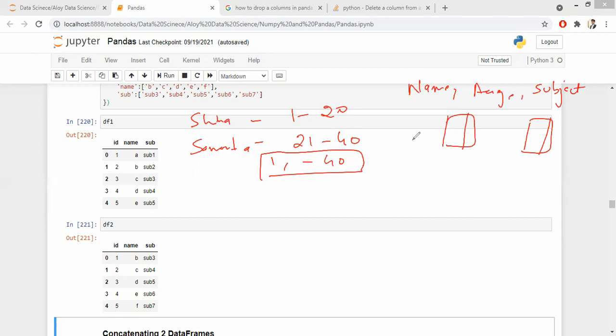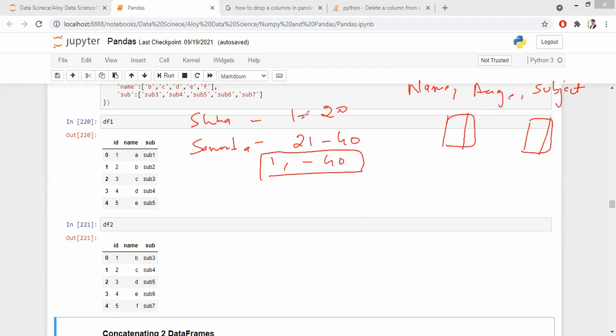Are you guys clear on the question? Names will be the column names.